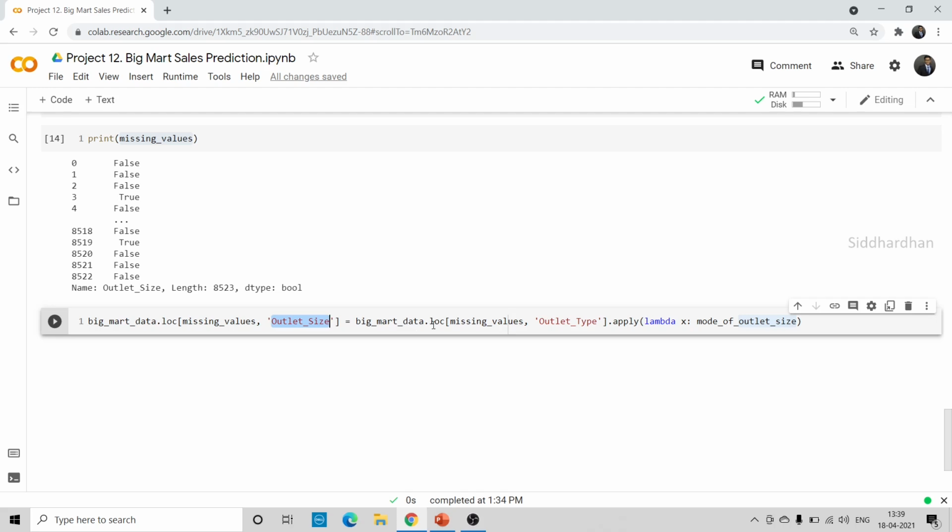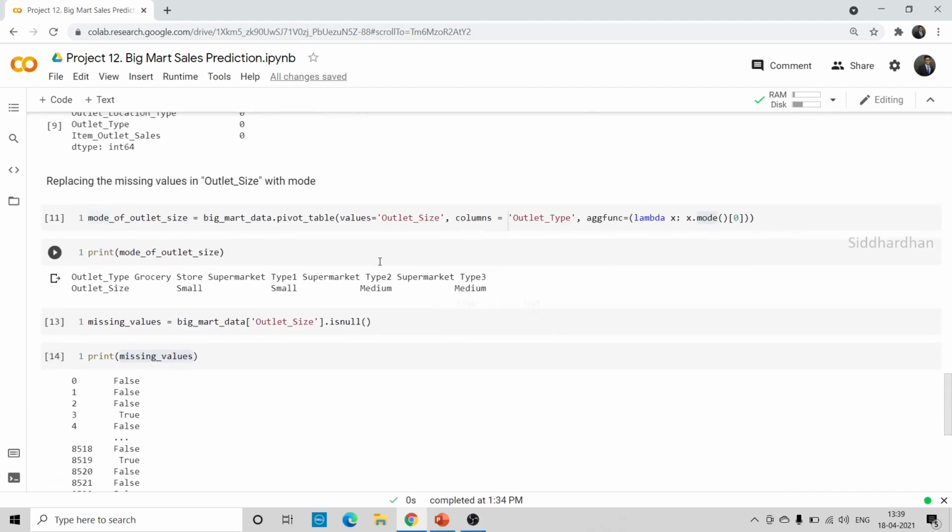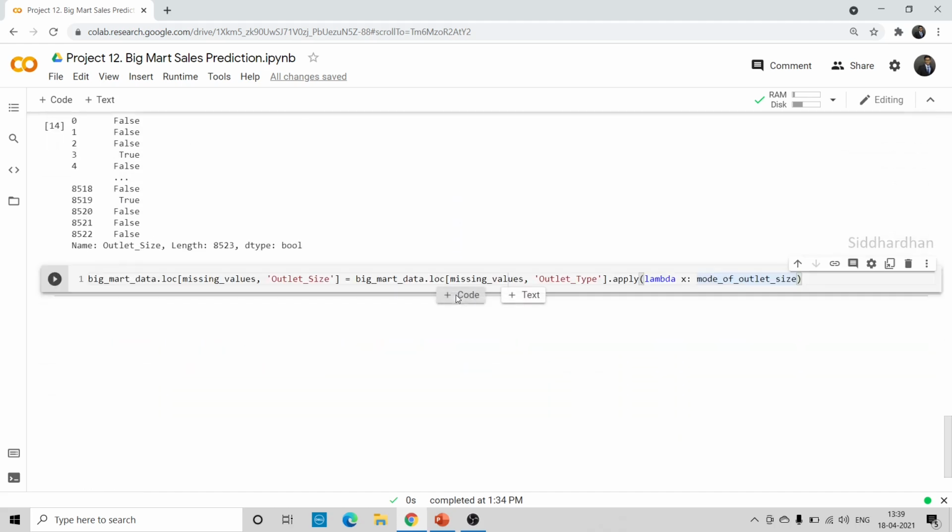So again I'm using locate, locating some values in these missing values. What I'm locating is outlet type, and I'm applying a function. This x represents outlet size and outlet type, so I'm taking the mode of outlets. This is very similar to the earlier case. We are taking these four outlet types: grocery store, type 1, type 2, type 3. And we are converting the outlet size so that if it is a grocery store, it will be converted to small. For type 1 it is small, type 2 it is medium, and such things. This is what we are doing in this lambda function. We will take outlet size and outlet type, and for missing values we will convert them based on the outlet type.